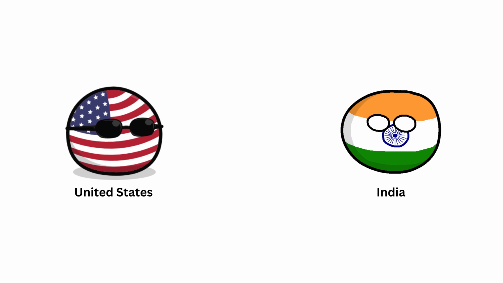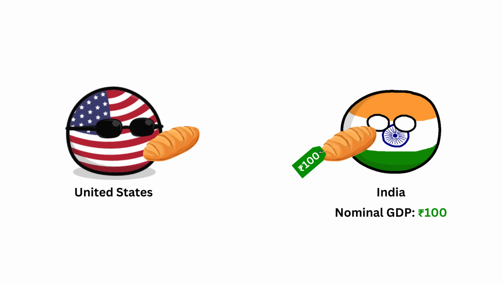Imagine both India and the US each produce one loaf of bread. In India, the price of one loaf is 100 rupees, so India's nominal GDP for bread would be 100 rupees. In the US, each loaf costs $3, so the US nominal GDP for the same loaf of bread would be $3.